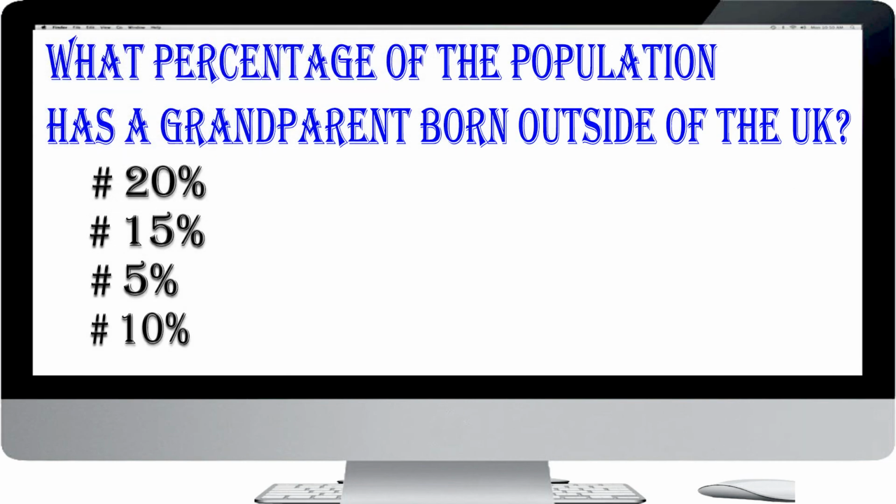What percentage of the population has a grandparent born outside of the UK? 20%, 15%, 5%, 10%. The answer is 10%. Post-war immigration means that nearly 10% of the population has a parent or grandparent born outside the UK.